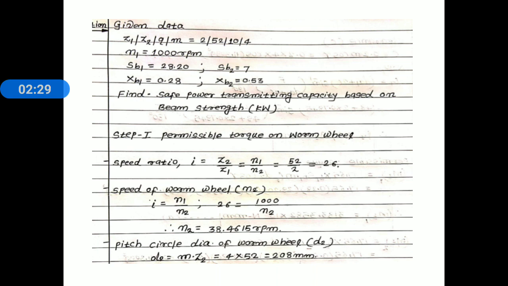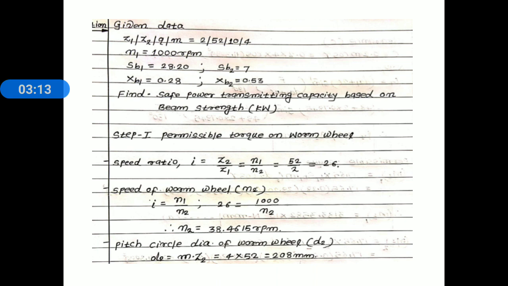Speed of worm N1 is equal to 1000 rpm. Now this is the given data. SB1, SB2 are the bending stress factors of worm and worm wheel. SB1 is equal to 28.20, SB2 is equal to 7. XB1, XB2 are the speed factors for strength of worm and worm wheel. XB1 for worm and XB2 for worm wheel. Remember that suffix 1 is used for worm and suffix 2 is used for worm wheel. XB1 is equal to 0.28, XB2 is equal to 0.53.